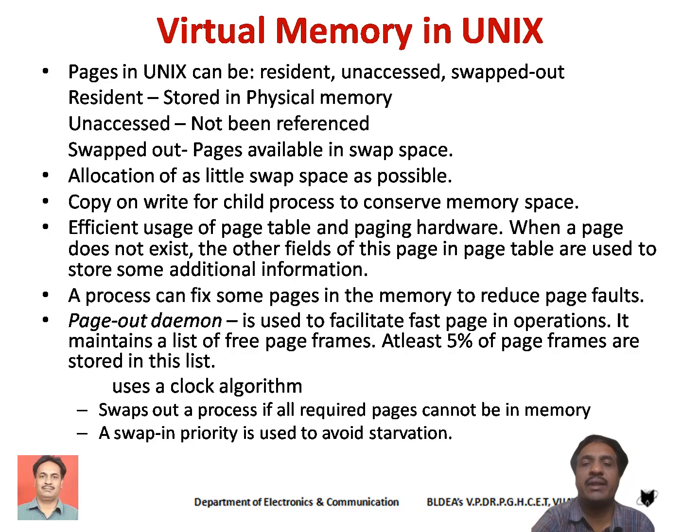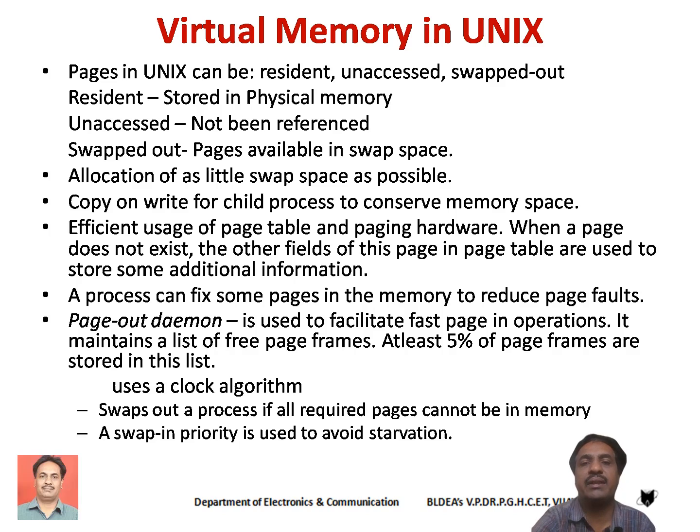So in the Unix operating system, when a child process is created, at the initial stage both the parent process and child process are going to share the same set of pages. Please try to understand.